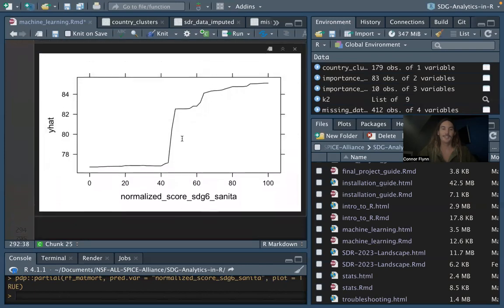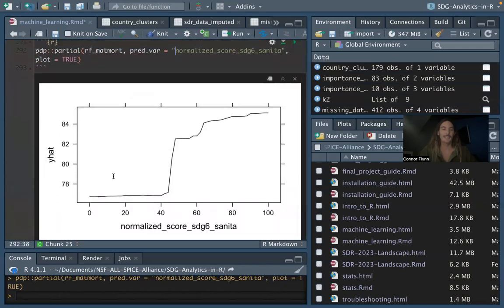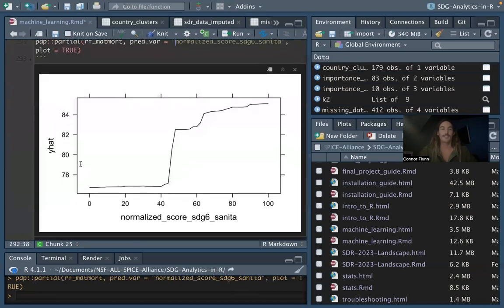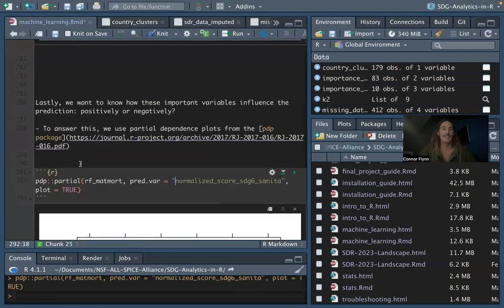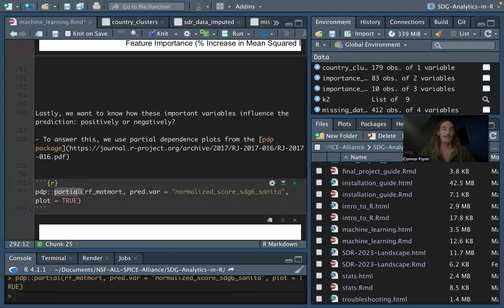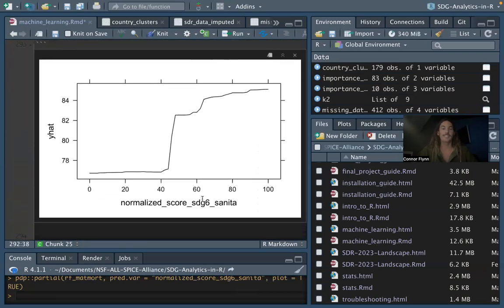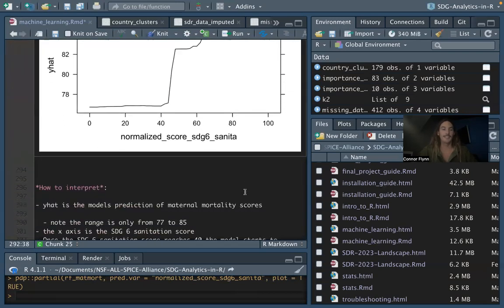And here we go, that's how we generated that plot where we see the predicted score as y hat for maternal mortality and how the normalized score for sanitation is related to that prediction. So when our sanitation score gets right above 40, we see a jump in our prediction for maternal mortality score. So we chatted about that. And again, we use that partial function, just feeding it our random forest and the variable we want to see on this x-axis, sanitation.